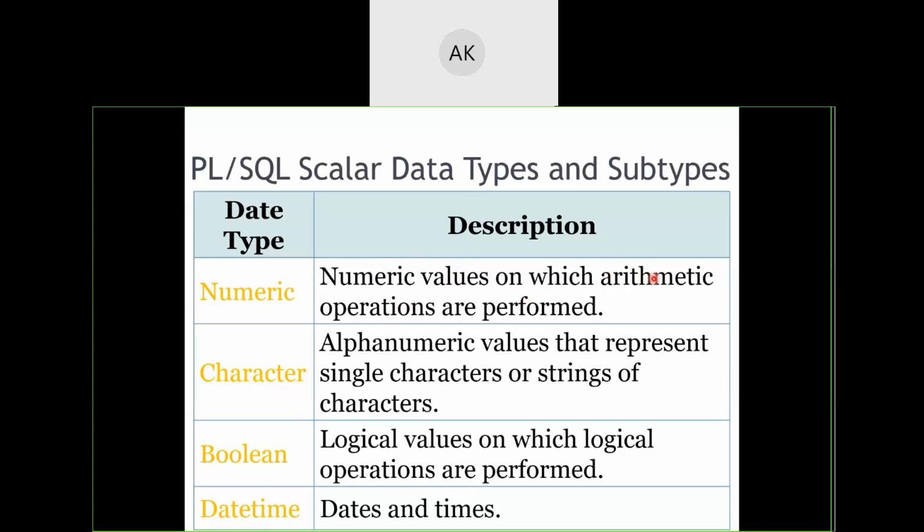In the same way, character types allow concatenation and some pre-built functions to be used. This data type will contain alphanumerical values, that means you can store numbers or alphabets. Boolean will contain either true or false. Date and time will represent the date and time for us.